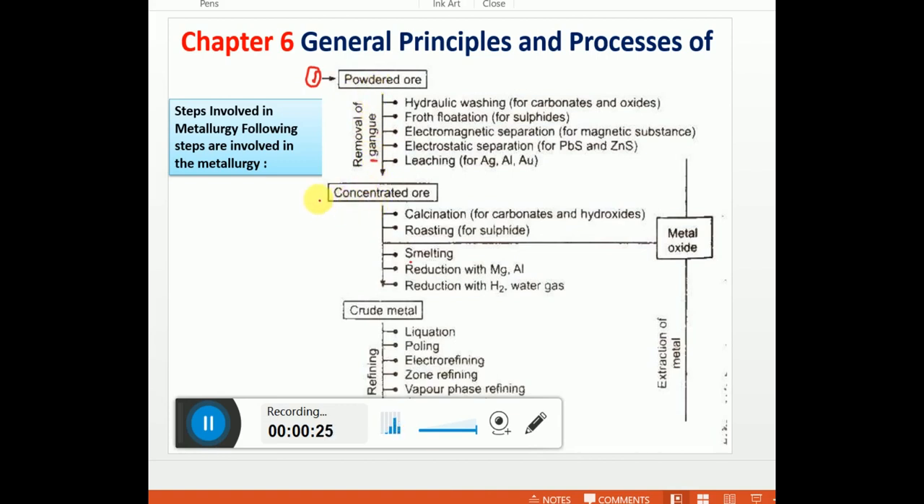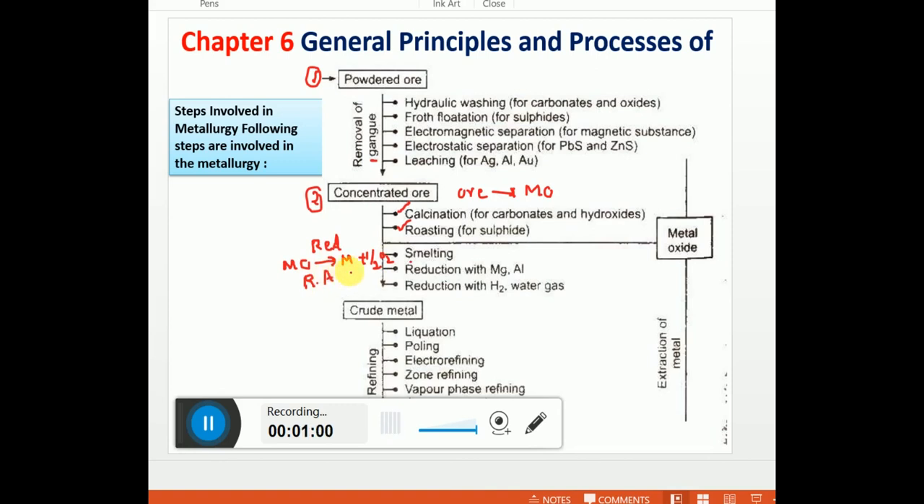After concentrating the ore, the concentrated ore can be converted to the corresponding metal oxide. This process can be done by applying calcination and roasting methods. Once the metal oxide is formed, we need to remove the oxygen from the metal to get the pure metal. This process involves elimination of oxygen, which is also called reduction. The reduction process usually involves a reducing agent.